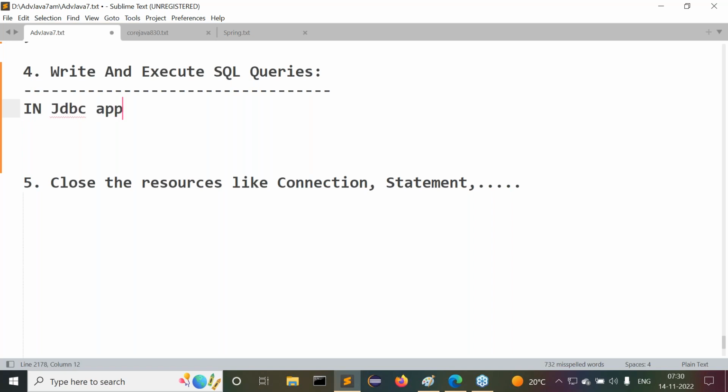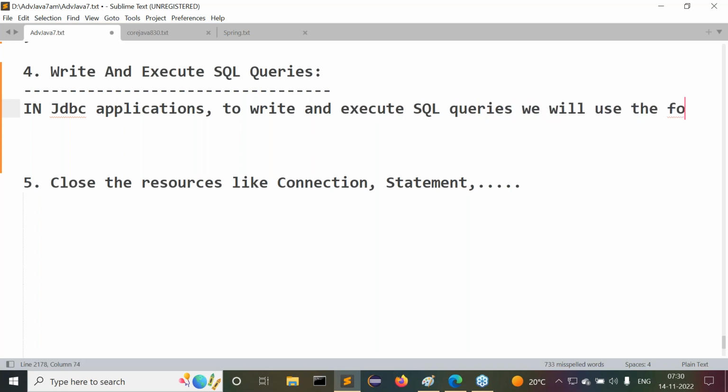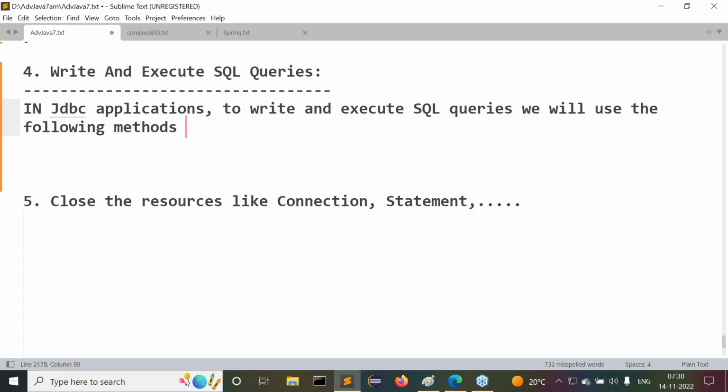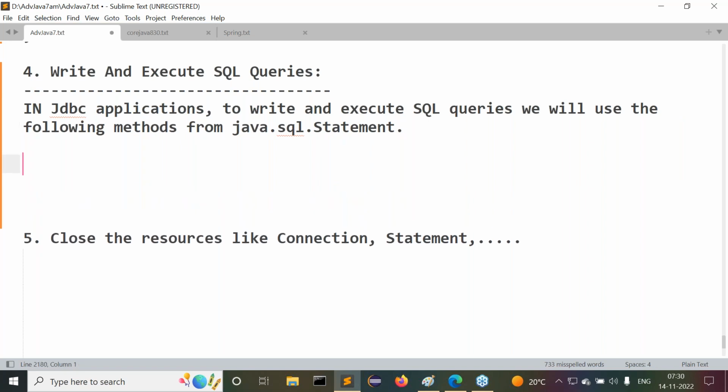In JDBC applications, to write and execute SQL queries, we will use the following methods from java.sql.Statement. Statement has provided a set of methods. Try to understand this clearly.